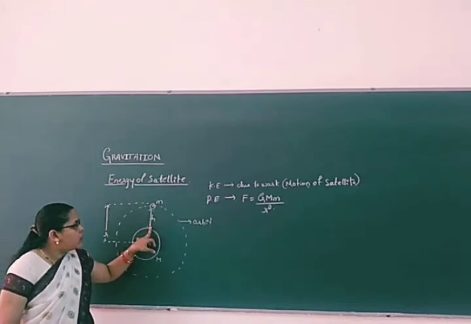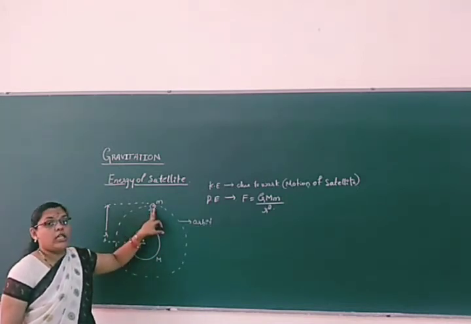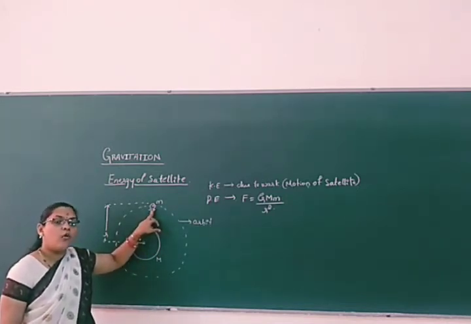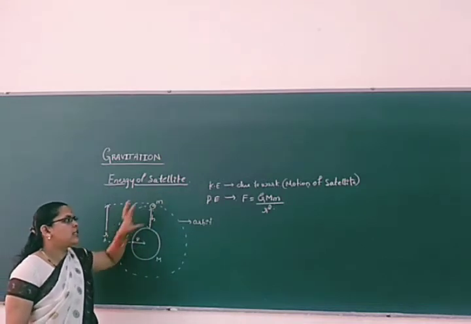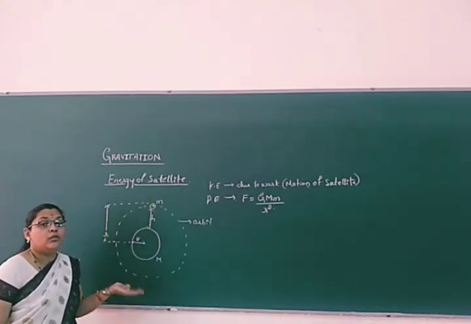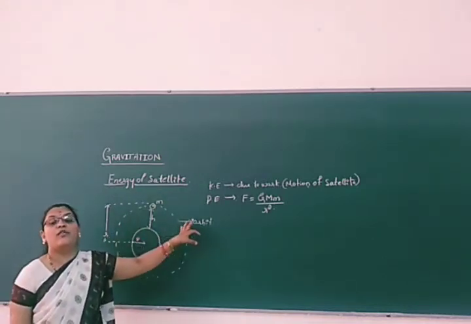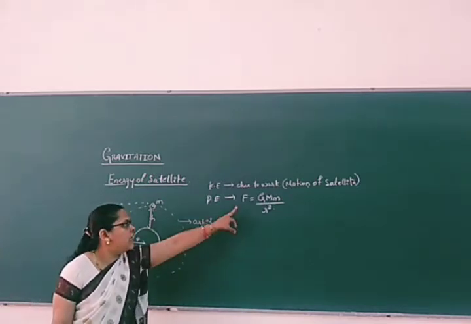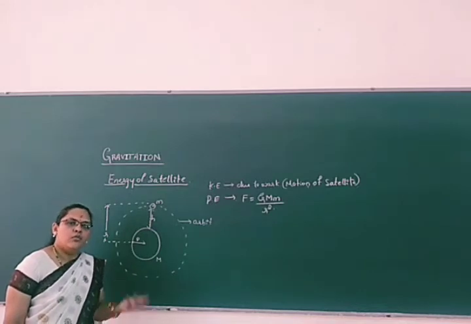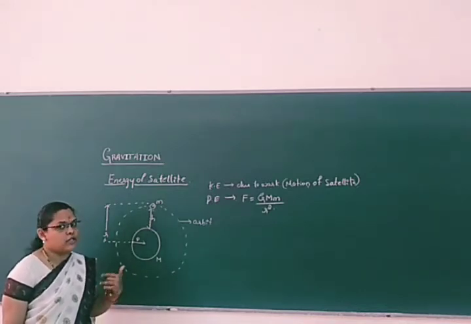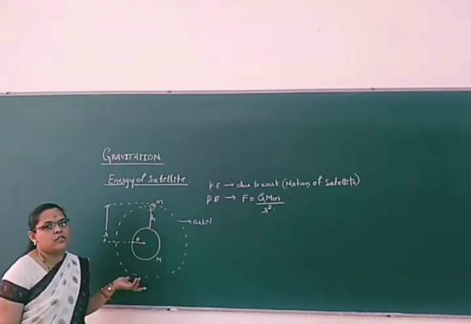Then what about the potential energy? It has potential energy, meaning stored energy. How do we get the potential energy for the satellite? That is due to the gravitational force which is acting on the satellite by the earth, which is predicted by Newton's law of gravitational force. What is that? GMm by r square, the product of two masses, inversely proportional to the square of the distance between them.